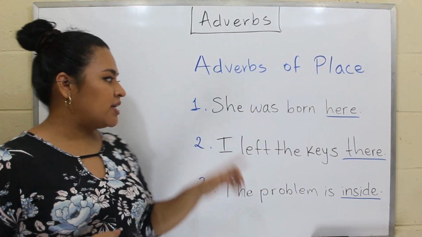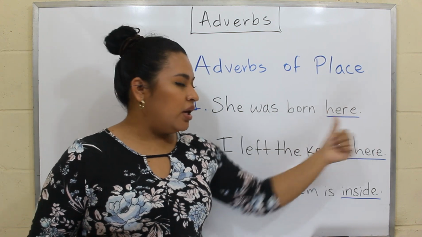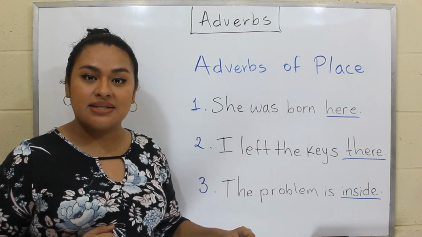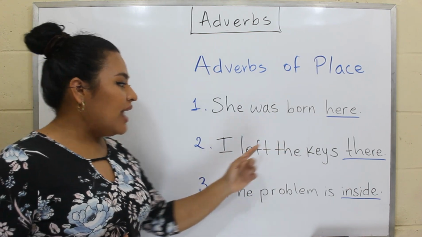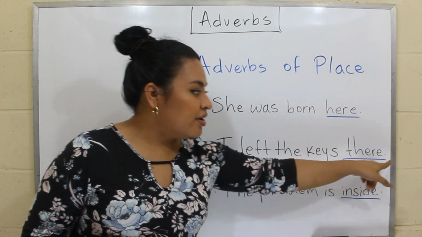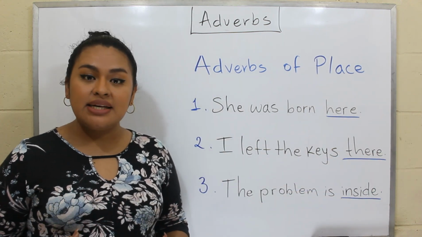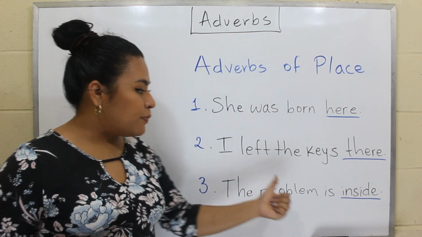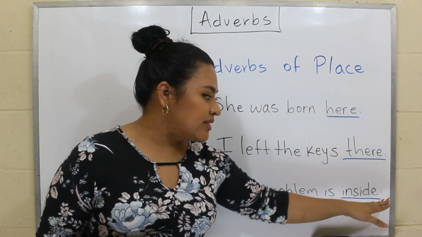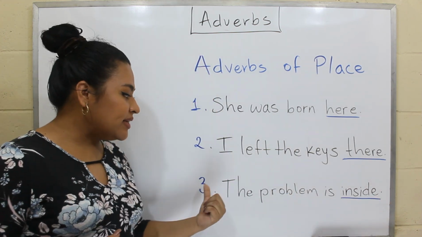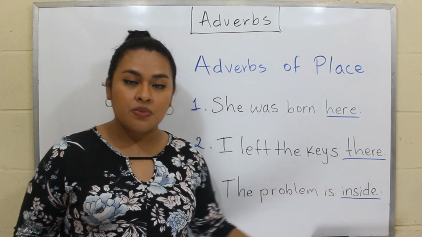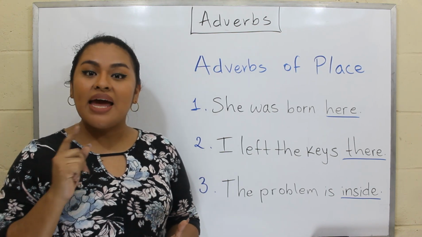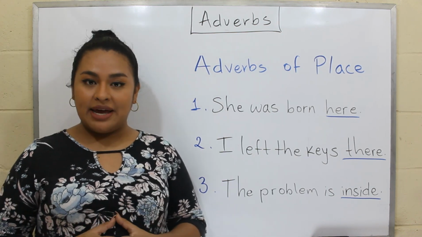The first sentence says, she was born here. Here is the adverb of place telling us where the action took place. Then in the next example, I left the keys there. There is the adverb of place telling us where I left the keys. And in the last sentence, the problem is inside. Inside is the adverb of place telling us where the problem is. So they all tell us where an action takes place. And that is the function of an adverb of place.